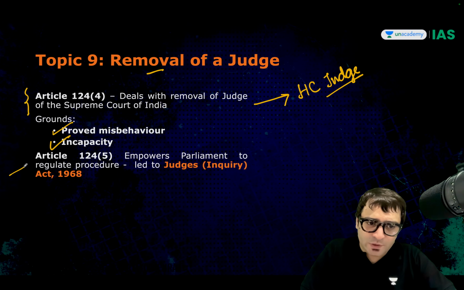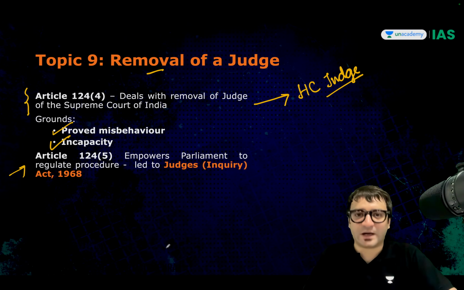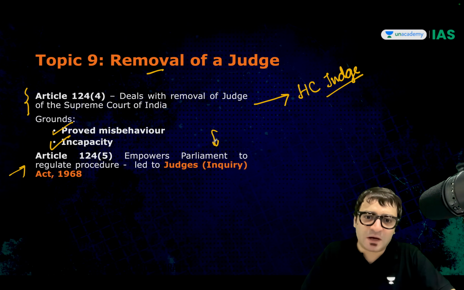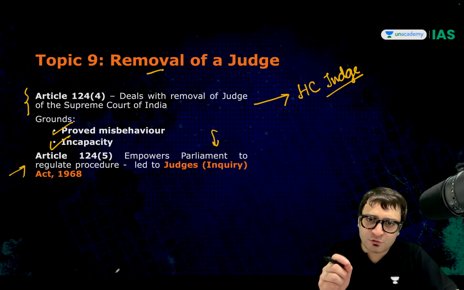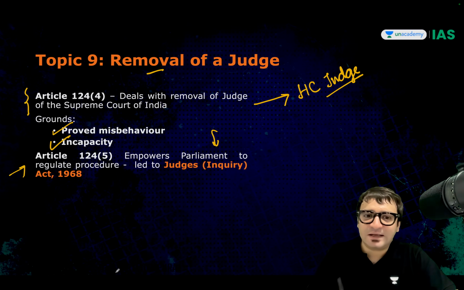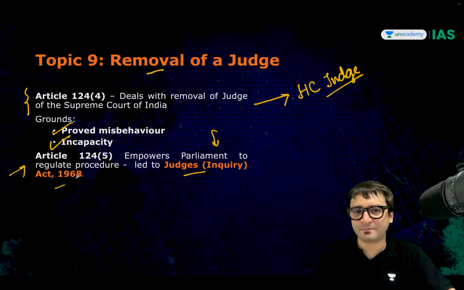But it is Article 124 clause 5 which empowers the Parliament to regulate the procedure. And where is that procedure mentioned? In the Judges Inquiry Act of 1968.